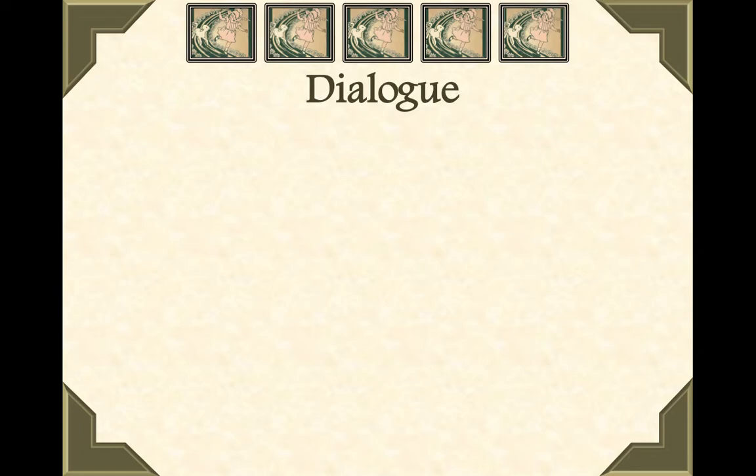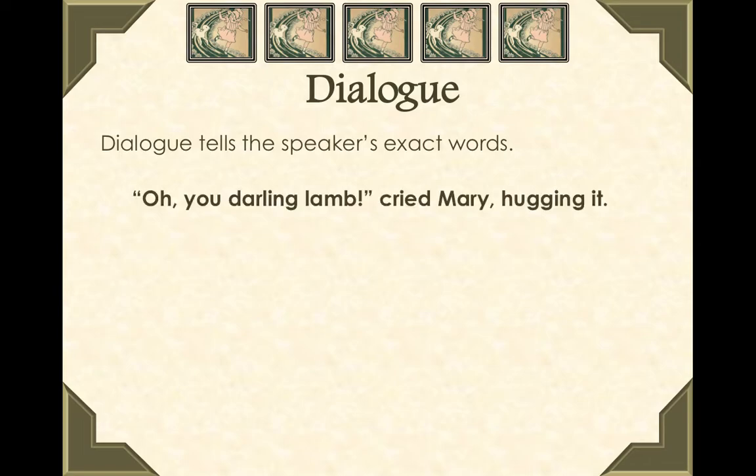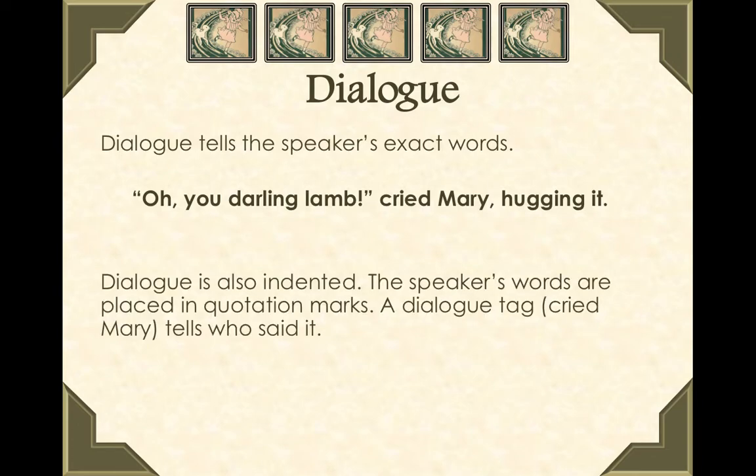Dialogue. So we said prose often includes dialogue. Dialogue tells the speaker's or the character's exact words that were spoken. "Oh, you darling lamb," cried Mary, hugging it. Dialogue is offset with quotation marks. You will see it around "oh, you darling lamb." Those are the exact words that Mary said.